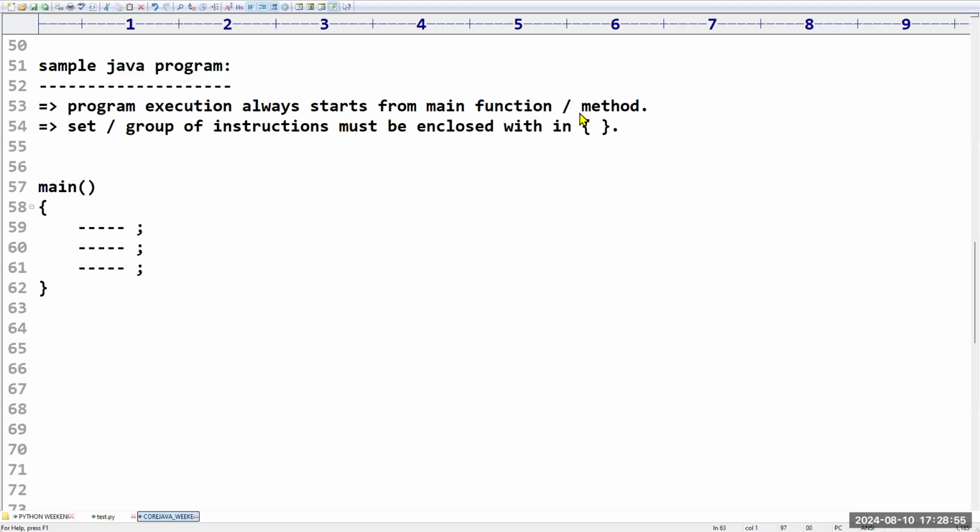Right. So the next point here is, of course, it is a group of instructions. There are some extra words we have to add for this. Sir, in C language, we use the printf function to print output. In C++, we use cout. In Python, we use print. Like this, there are some functions.